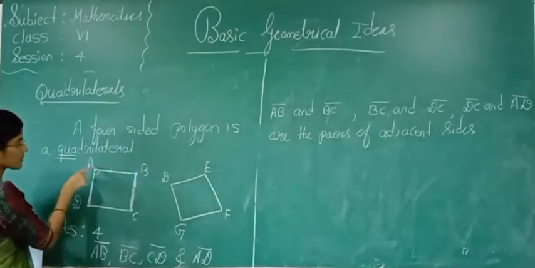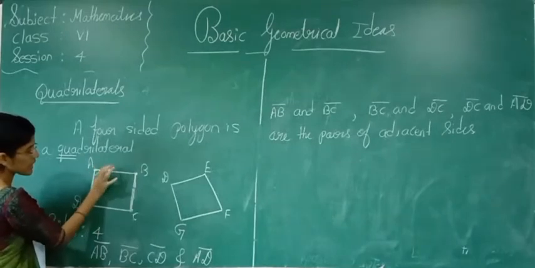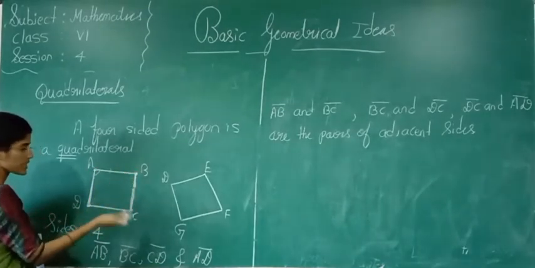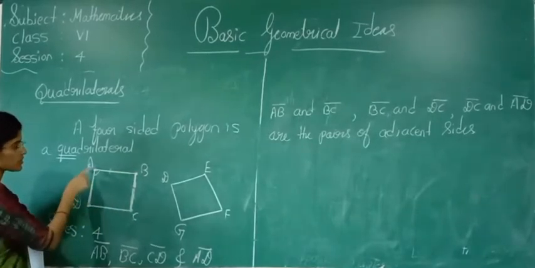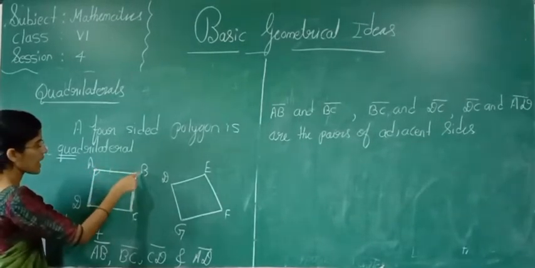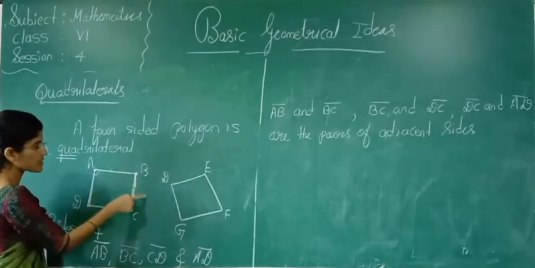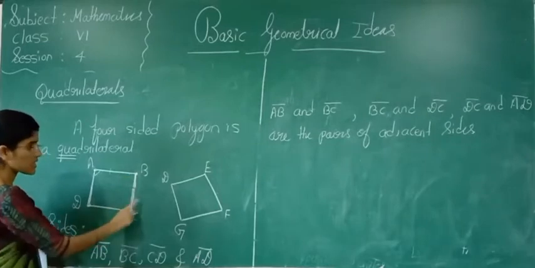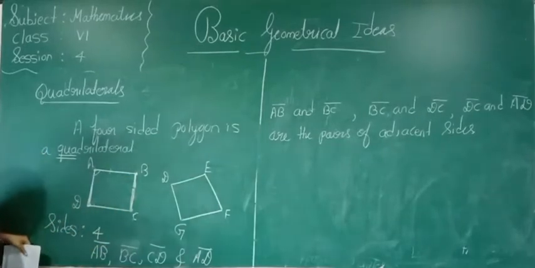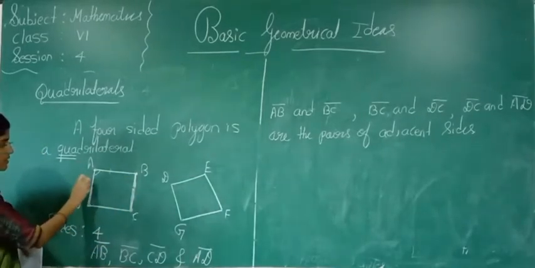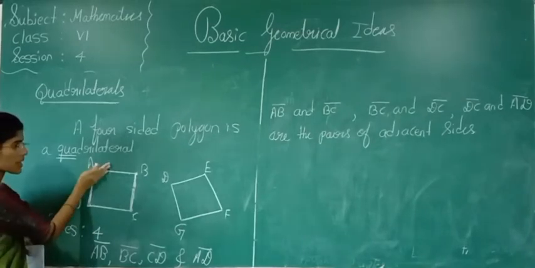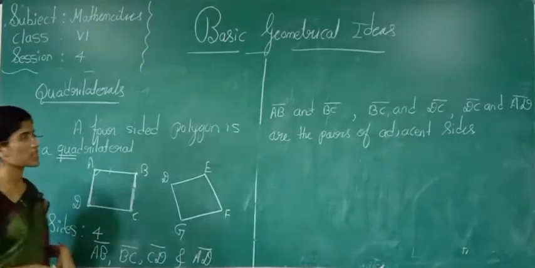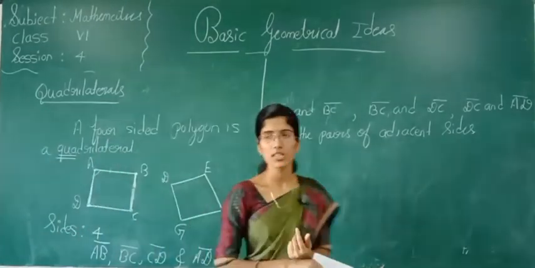Here, for this line segment AB, which is the neighbor? BC is possible, AD also possible. Now see, line segment AB and BC, these are nothing but adjacent sides. This side BC and DC is also a pair of adjacent sides. For this side AD, the neighbor side AB is also possible. This is nothing but a pair of adjacent sides.